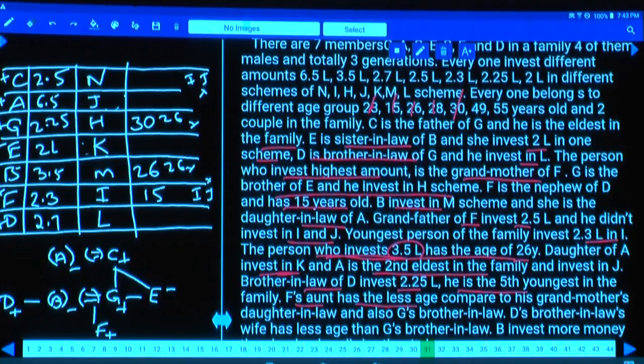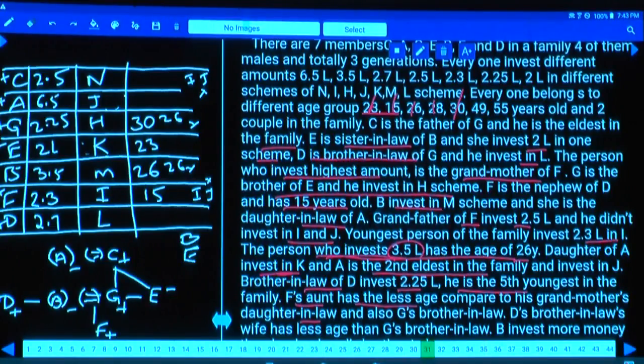F's aunt is E. E is younger than his grandmother's daughter-in-law, who is B. Hence E is lesser than B. Now B is 26, E is lesser than this. Below 26, what is left over here? 23 or 15, out of which 15 is already done. Hence the age of E must be 23. This person E is 23 years old.